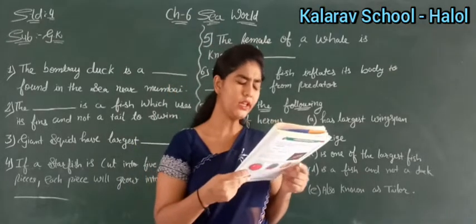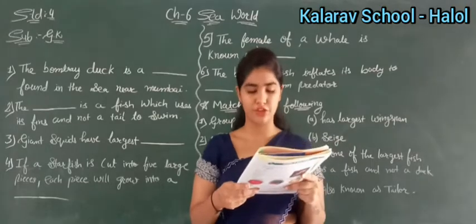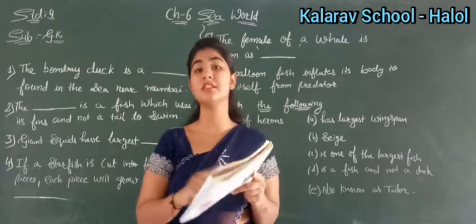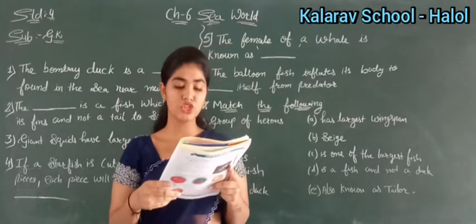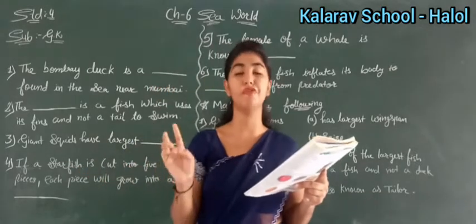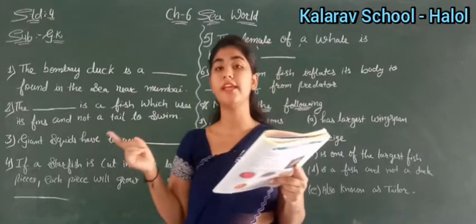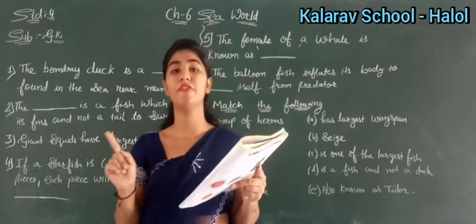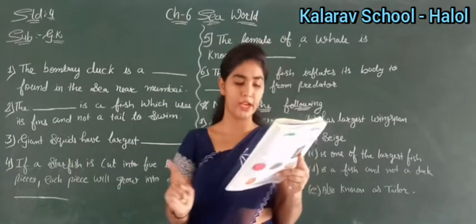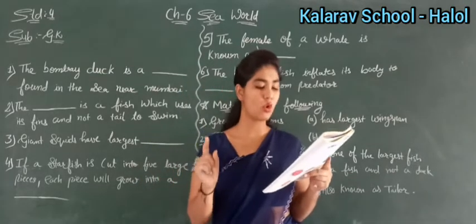Okay, then number 8, Mekong giant catfish is one of the largest fish in the world. Than all other fishes, this fish is very large. How much does it grow up to? It grows up to 10 feet, that is 3 meters. And how much does it weigh? It weighs up to 650 pounds. How much? 650 pounds, that is 300 kilograms. Clear?